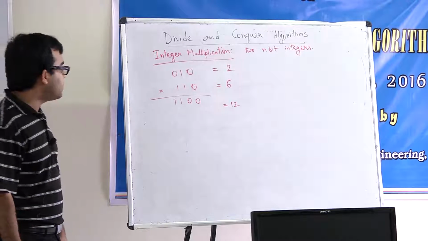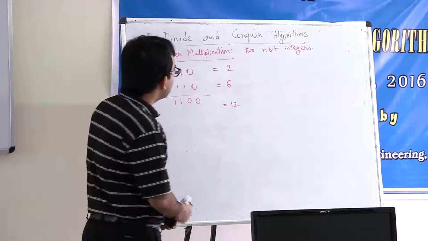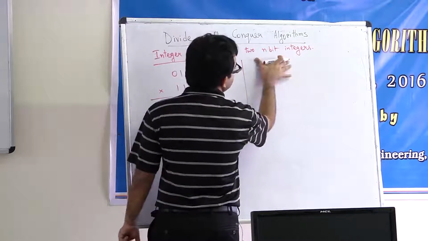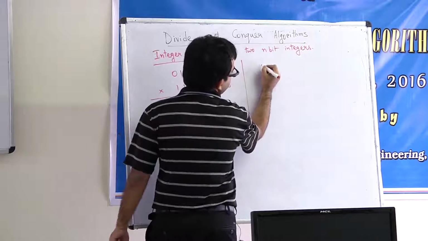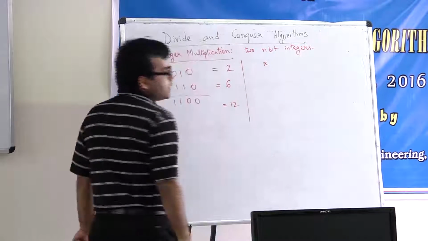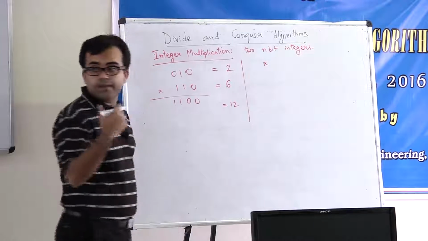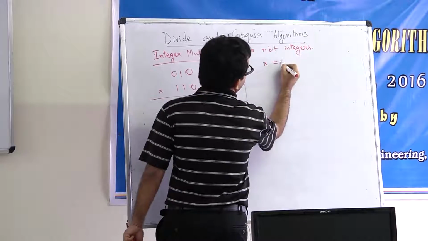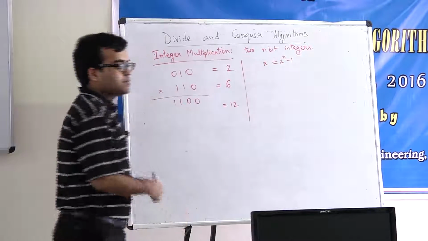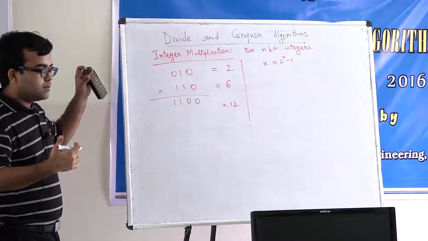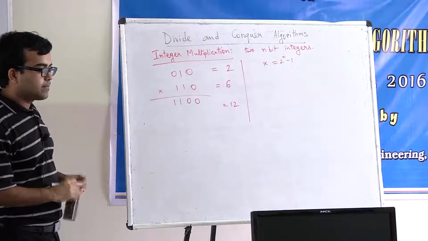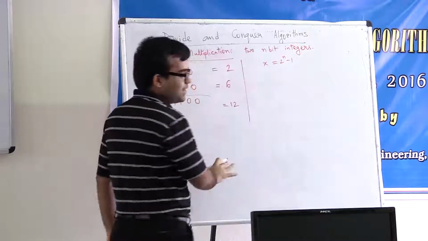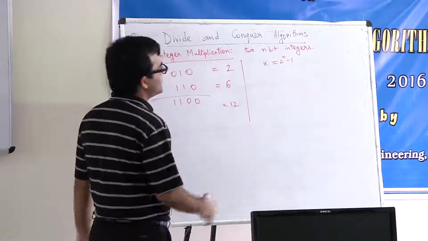No, sorry, I take it back. It can be 6 bits. Why? Because what is the largest n-bit integer that you can come up with? Say x is the largest n-bit integer. It's going to be 2 to the power n minus 1, right? So there are n bits. The leading bit is 1, and the remaining n minus 1 bits are 0.